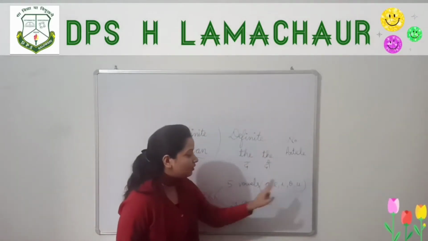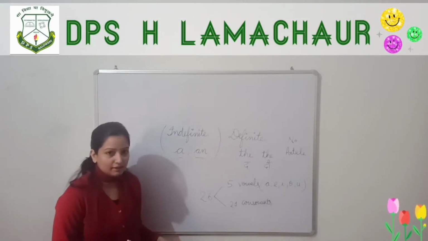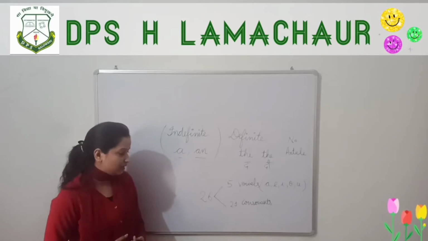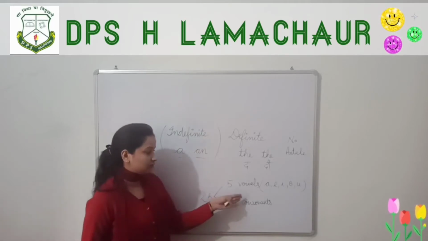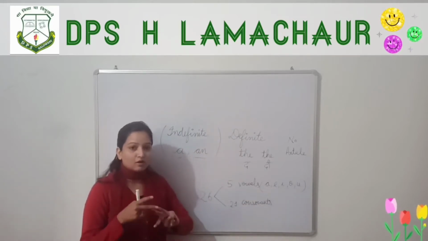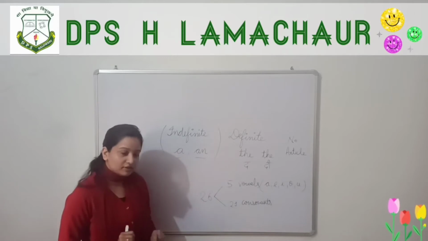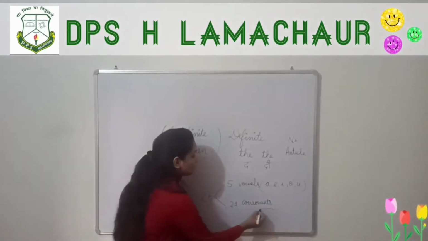These are the vowels. You are well aware of the vowels; you might have studied them in your previous class. There are 5 vowels: A, E, I, O, U, and the rest of the alphabets are called consonants.